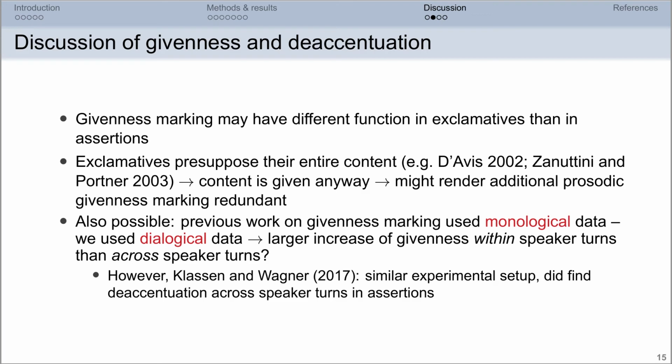It is possible that there is a larger increase of givenness within speaker turns than across speaker turns. However, it must be noted that Klassen and Wagner 2017 did find de-accentuation across speaker turns in assertions. So we know that a previous mention by another speaker does trigger givenness marking in assertions. In our experiments, it didn't.